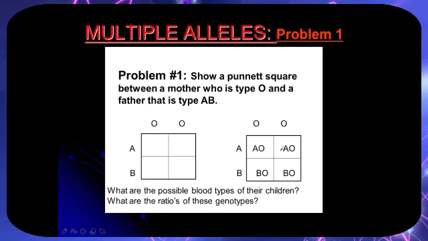So we have 2 blood type A and 2 blood type B. So the genotypes would be 2 AO, 2 BO.